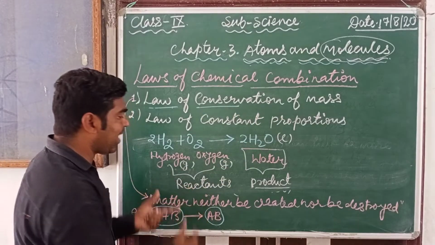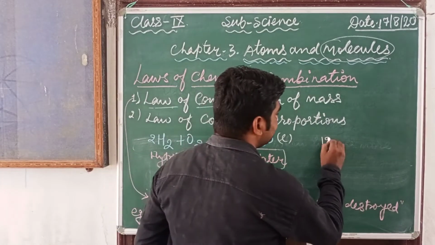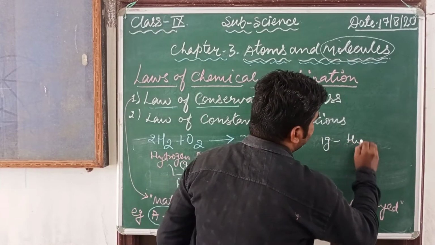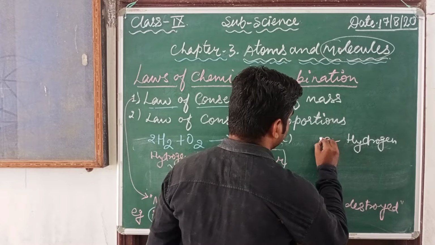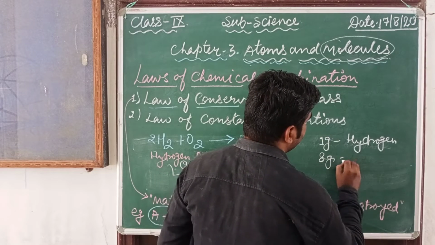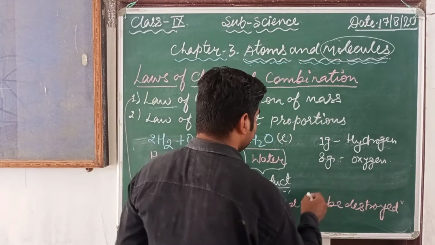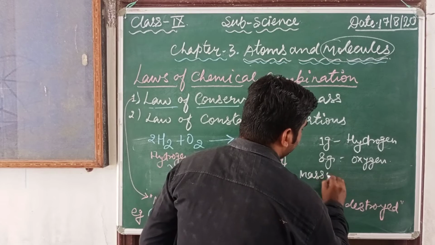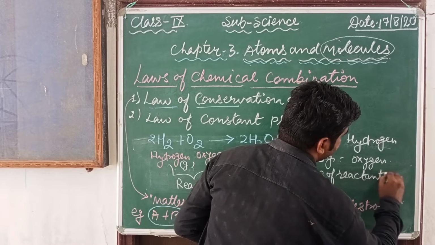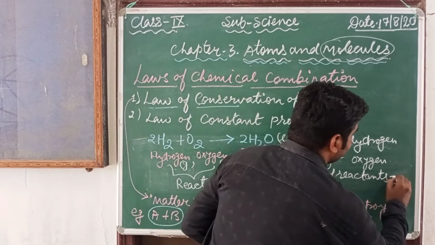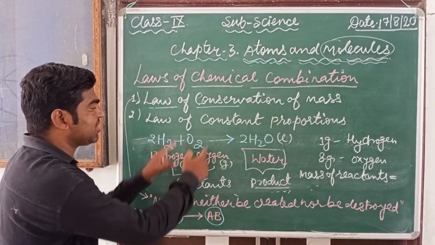Suppose we take 1 gram of hydrogen and 8 gram of oxygen. Then the mass of reactants is equal to the mass of hydrogen plus the mass of oxygen.